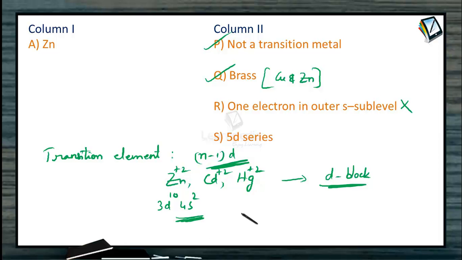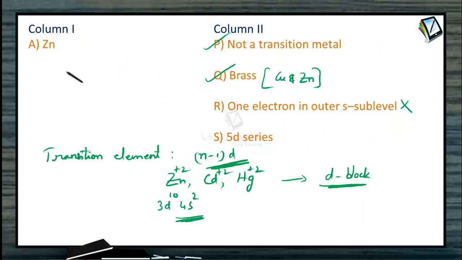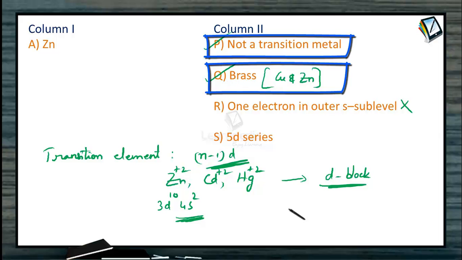And 5d series. If you can see the periodic table, zinc is in 3d series. This is 3d series, 4d and 5d, present in the 4th, 5th and 6th periods respectively. As mentioned, zinc, cadmium and mercury are not transition elements. So for this one the matching is only P and Q.